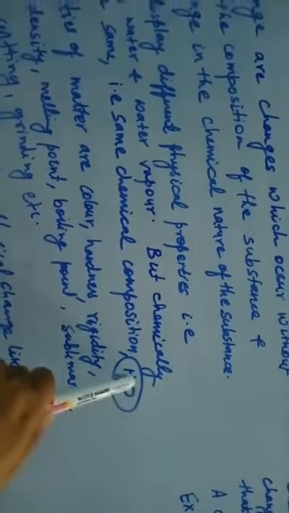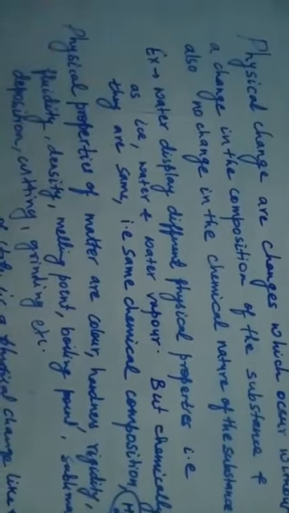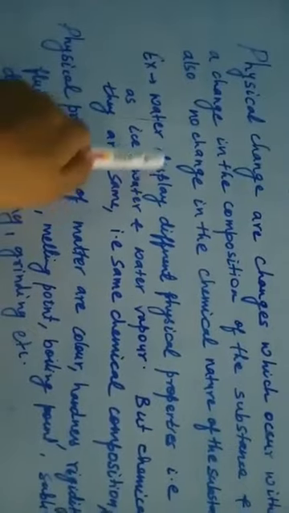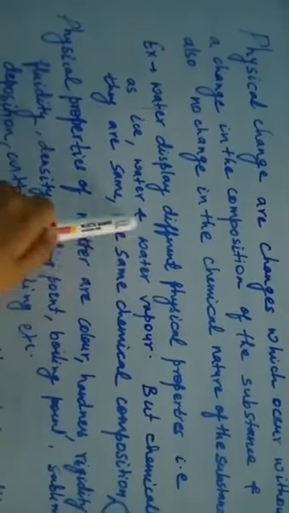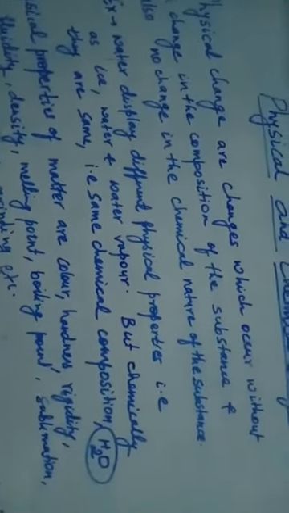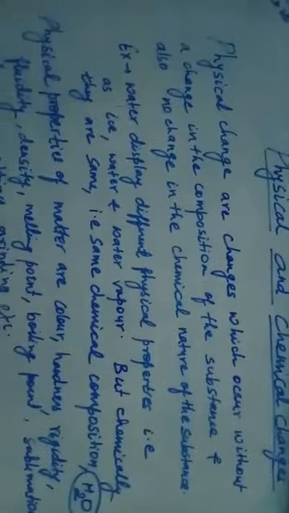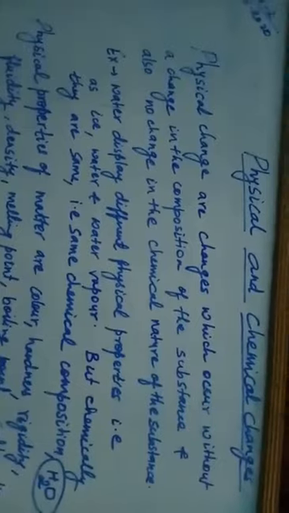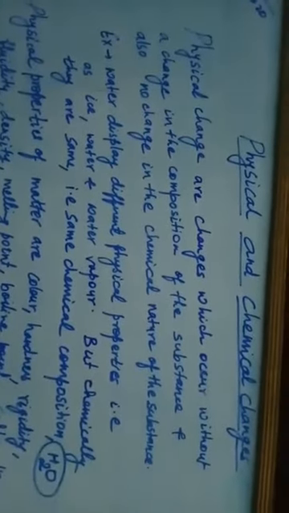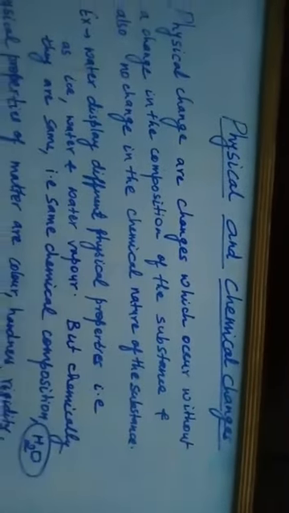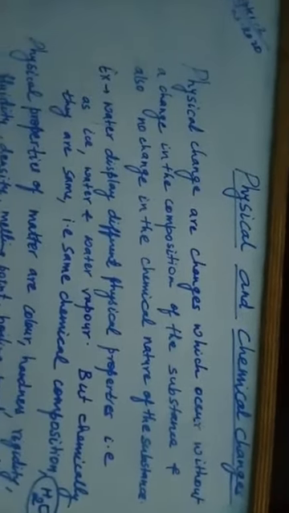So it remains the same, only the state of matter is changed. That is, water was in liquid state, then it became solid and then water vapor. So the matter can look different, but the internal structure, or you can say the chemical property or chemical structure, remains the same. That type of change, which occurs without any change in the composition of the substance or no change in the chemical nature of the substance, is called physical change.